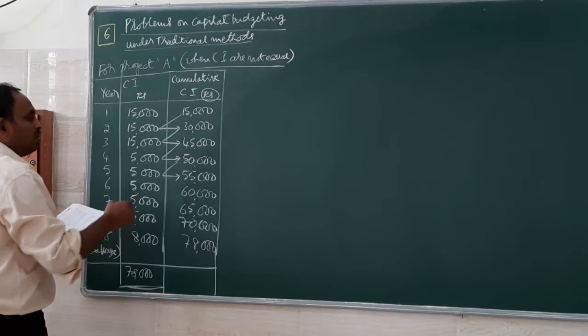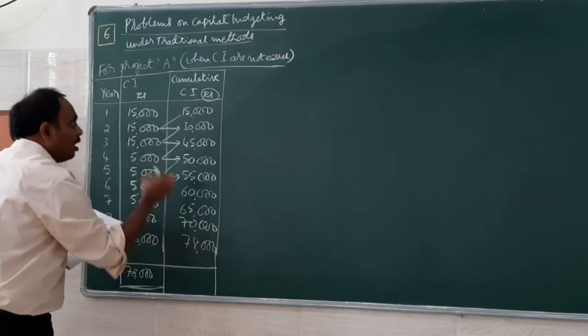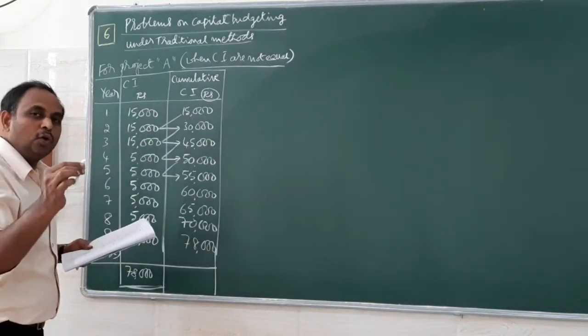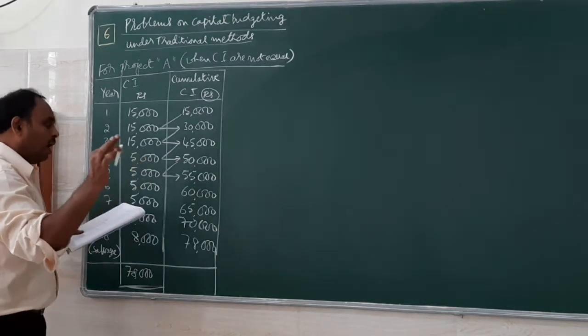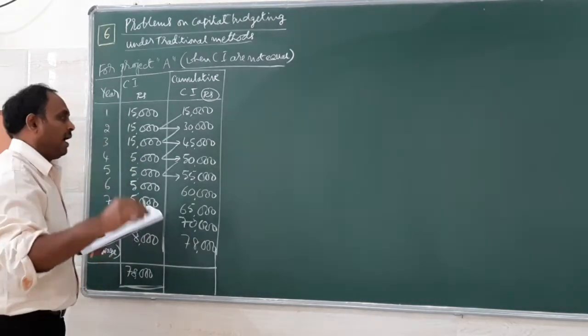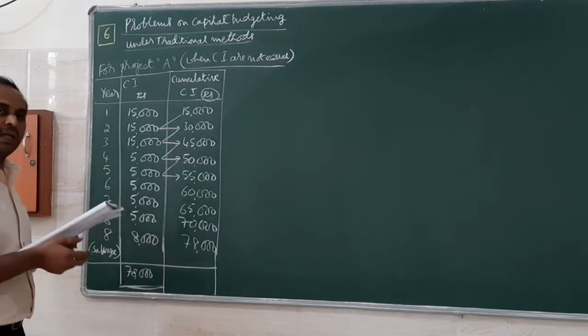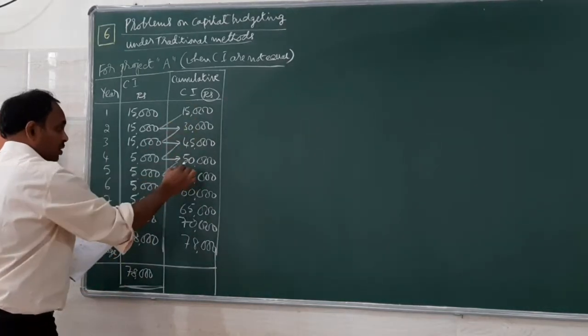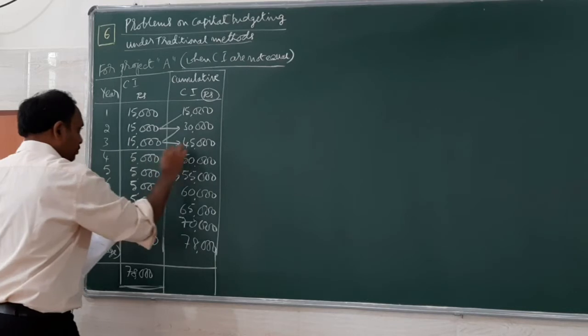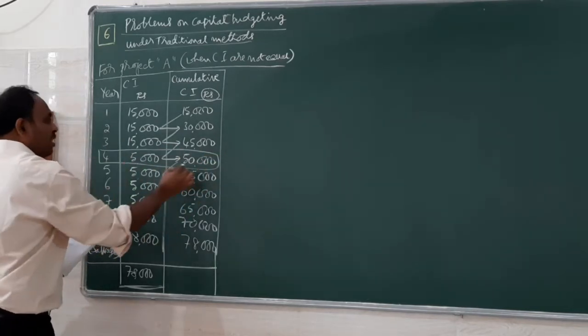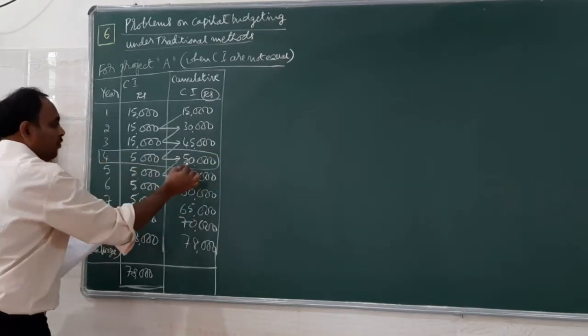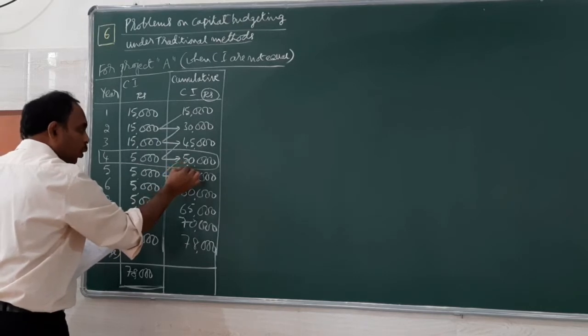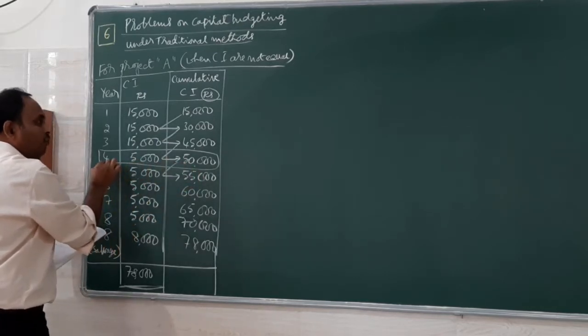Then we have to check in the cumulative cash inflow whether the amount invested is coming back. So as per the problem, the investment is 50,000. So investment 50,000 we are going to find for the year 4. So 50,000 will be collected in total at the end of 4 years.